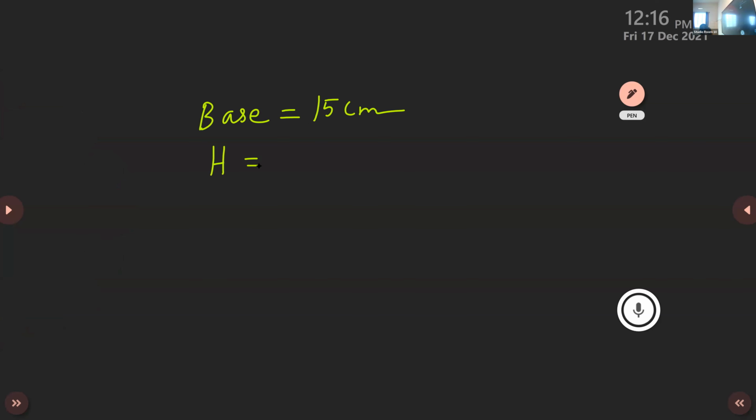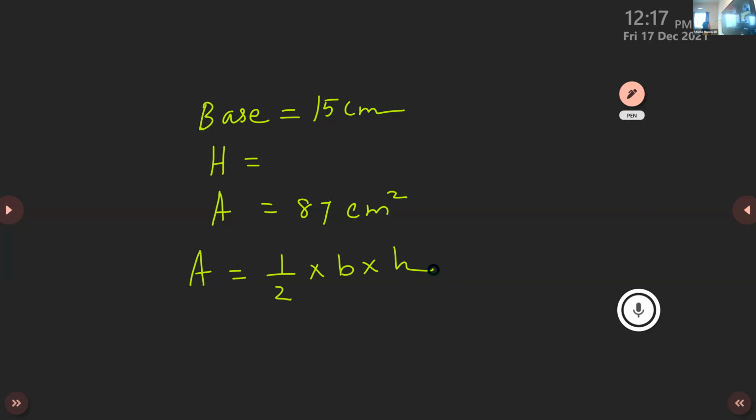Then the area of the triangle is given as 87 centimeter square. So what is the area of the triangle? Half into base into height. Correct?